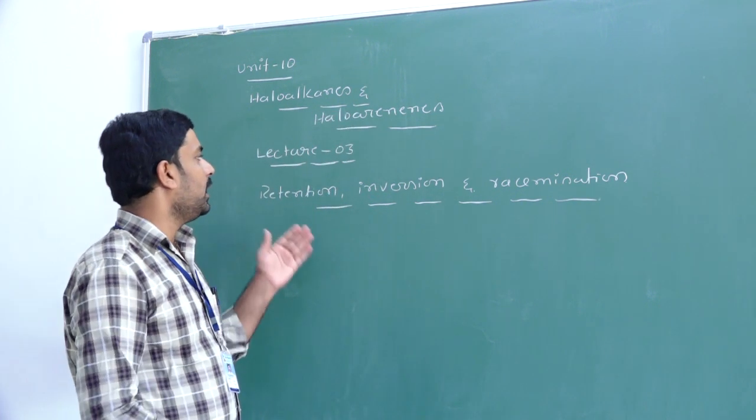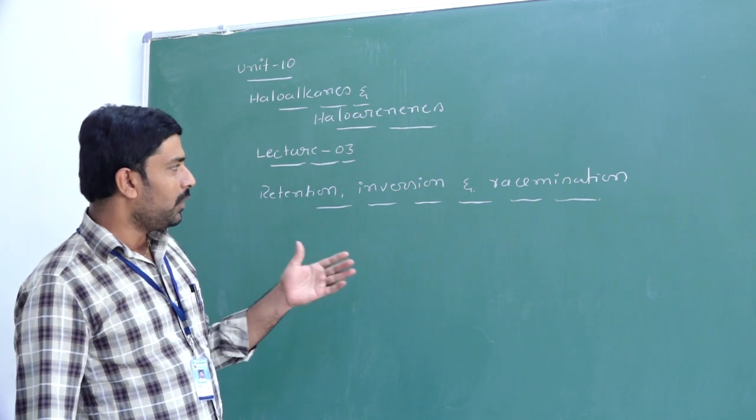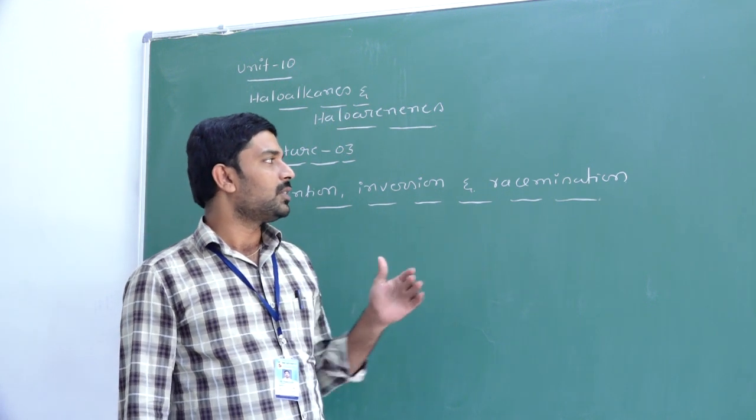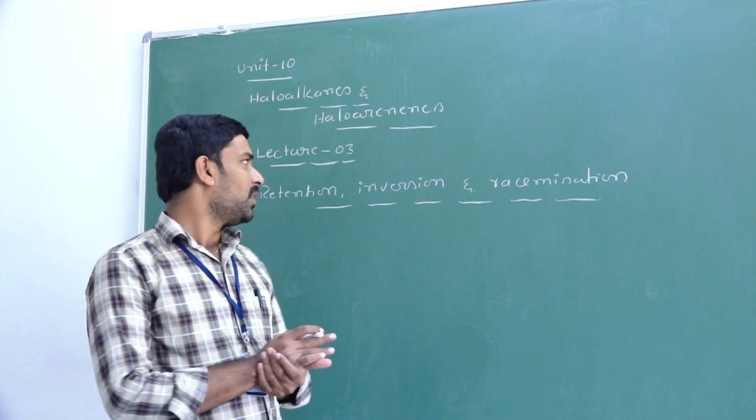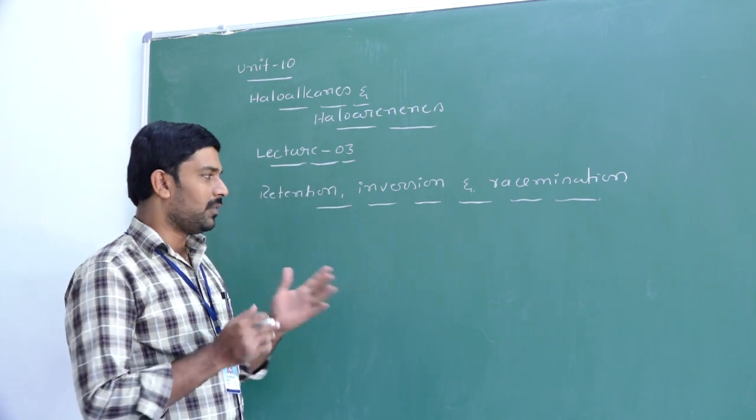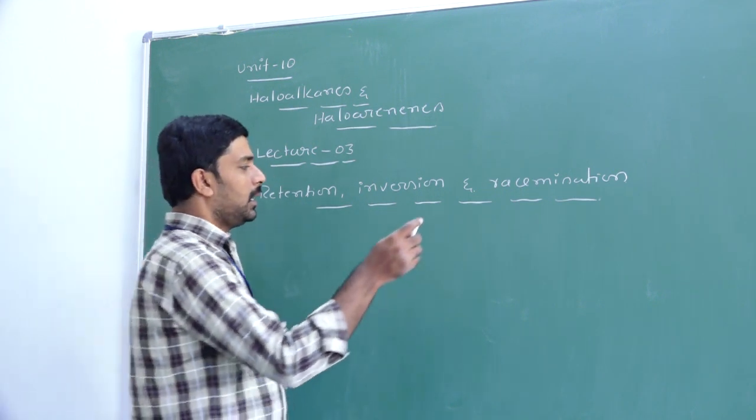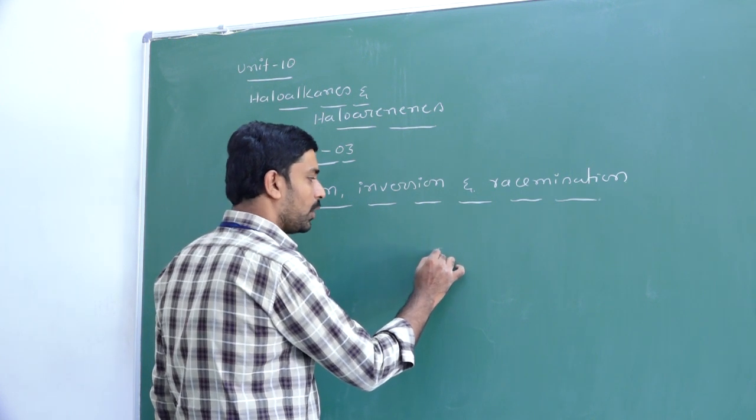Now we will see when we get retention of configuration, when we get inversion of configuration, and when we get a racemic mixture. What is meant by retention? For example, we consider a general molecule.